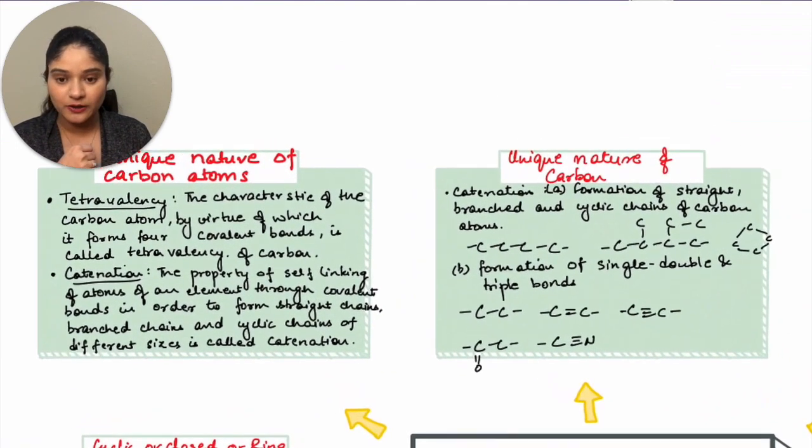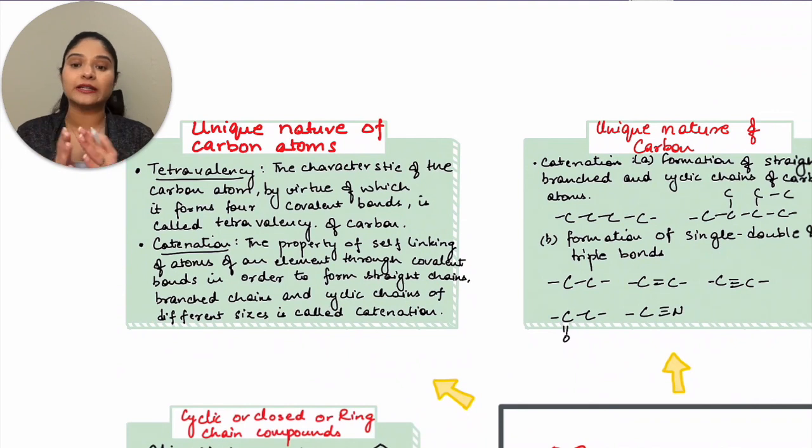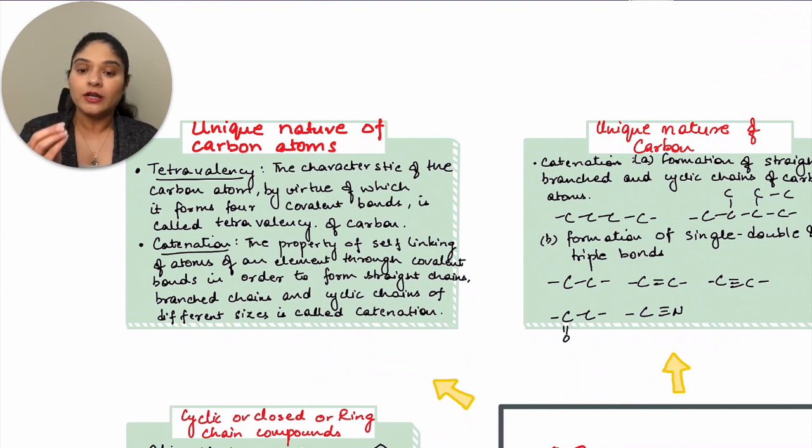Now, the first part of the session is the unique nature of carbon atoms. Carbon atoms show two major properties which make them unique compared to other elements. The first is tetravalency. What do we understand by tetravalency? It is the tendency of a carbon atom to make 4 bonds. Tetra means 4, valency of 4. The ability to make 4 covalent bonds is known as tetravalency of carbon atom.